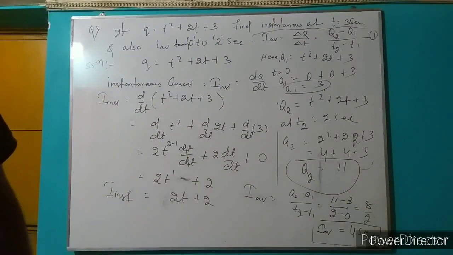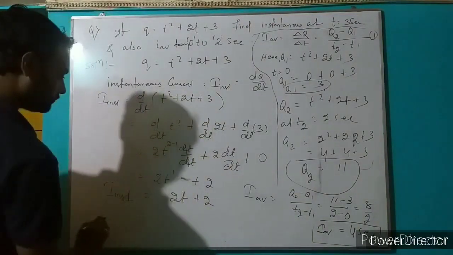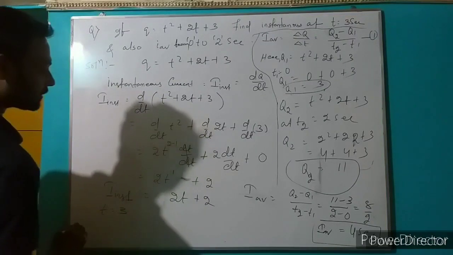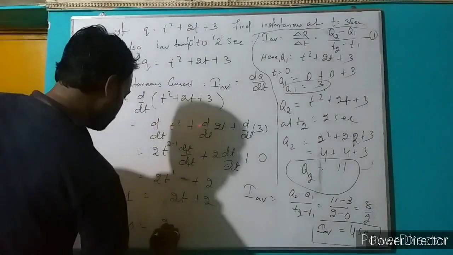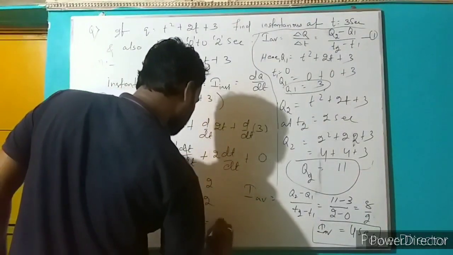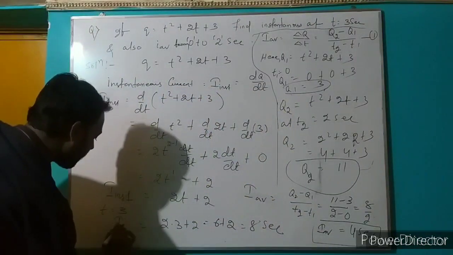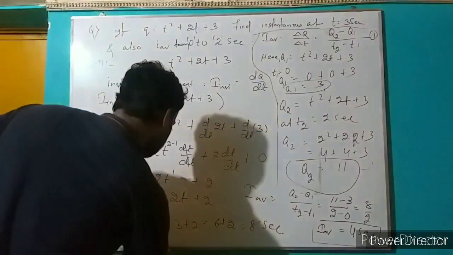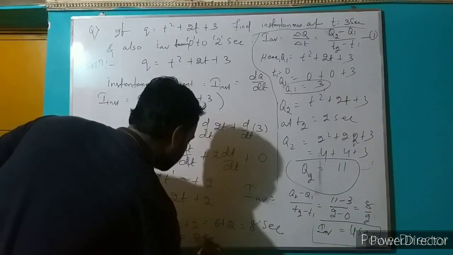Putting t equal to 3 seconds, I instant equals 2 into 3 plus 2, that means 6 plus 2, that is 8. I had erased I instant earlier, so I instant equals 8.